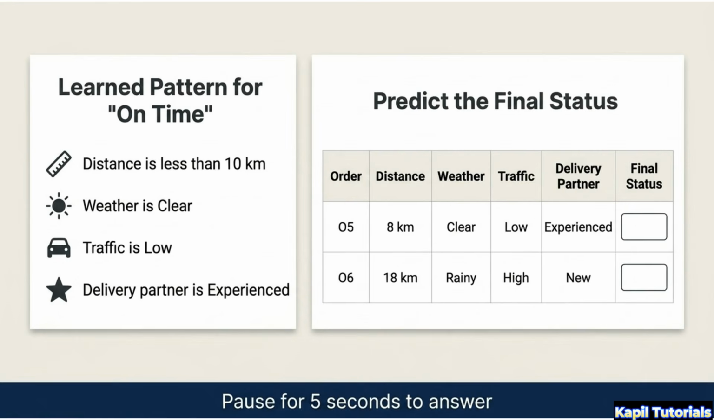Consider these learned patterns for an on-time delivery. Based on this, can you predict the final status for these 2 orders?